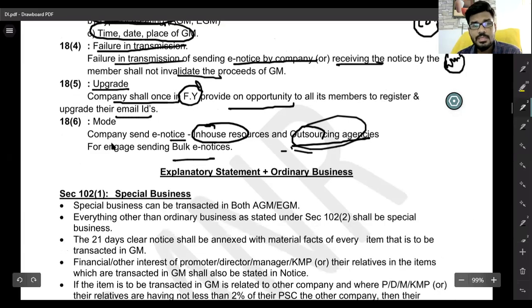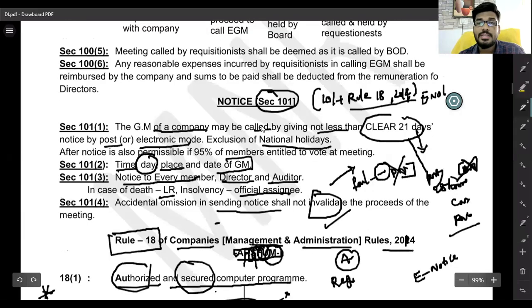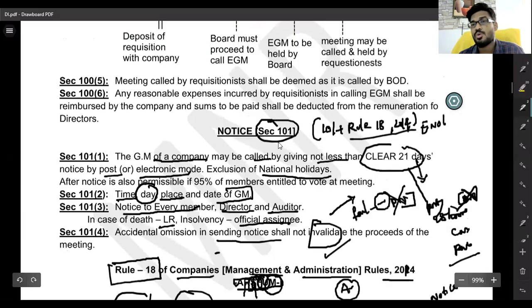How can they send, sir? From the company's in-house resources they can send, or outsourcing agencies can also send a notice to me. Like that, they can maintain the Section 101 notice concept.